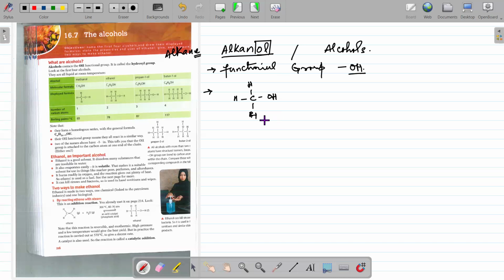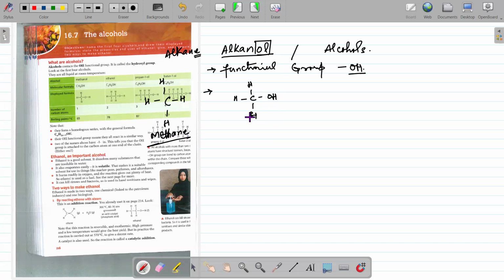Now the name of this new compound will also be derived from the name of an alkane. I took this example, CH4, and I replaced one of the hydrogens with the OH group. Earlier, it was a member of the alkane series and its name was methane.